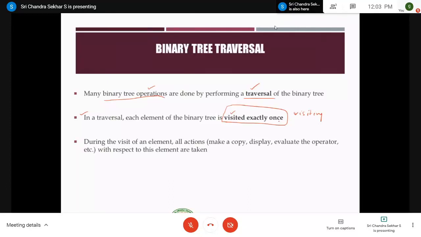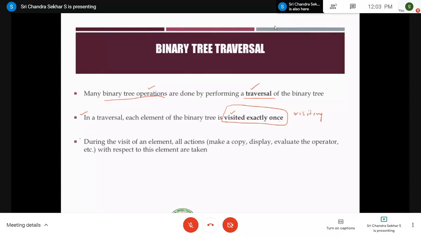This is very important, because you will get confused in the next topics I am going to discuss. So visiting the node is nothing but going to that node and doing some processing like printing.